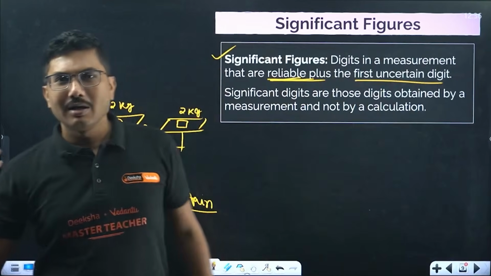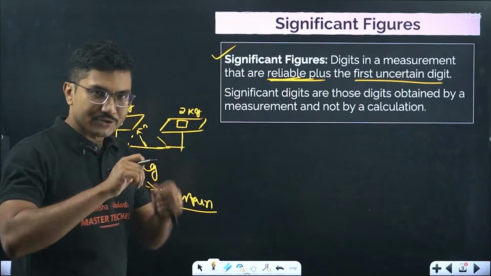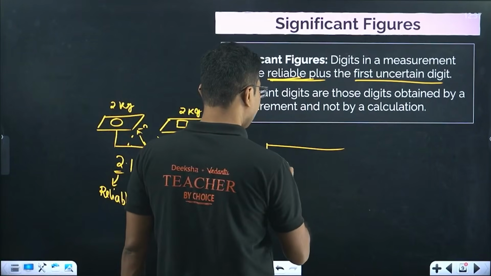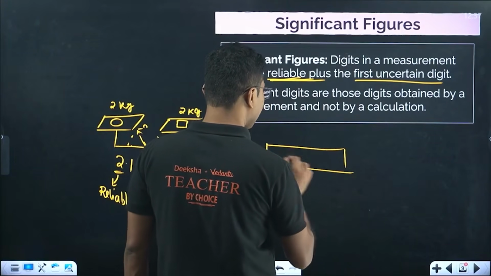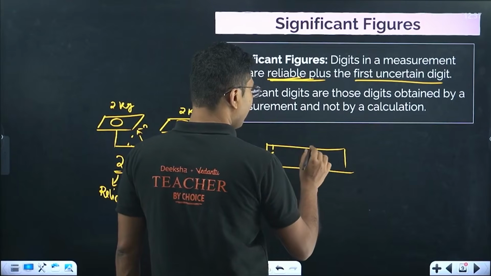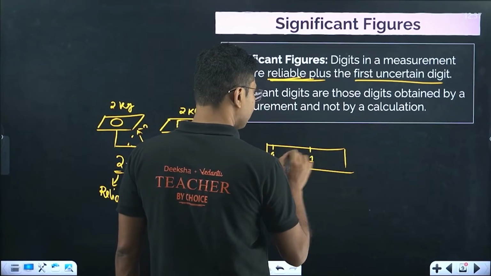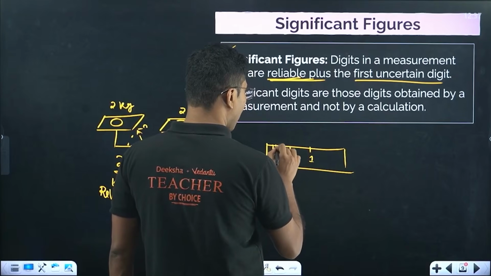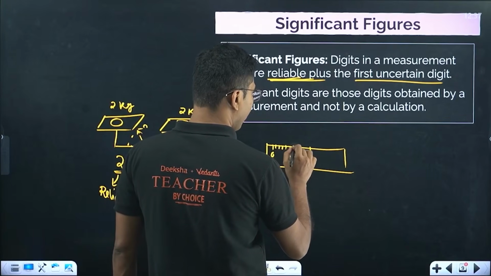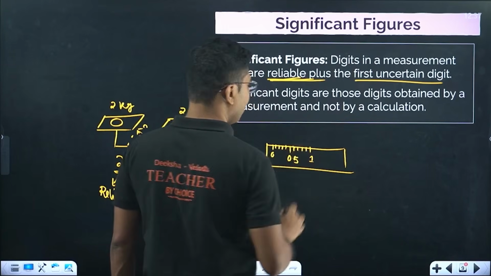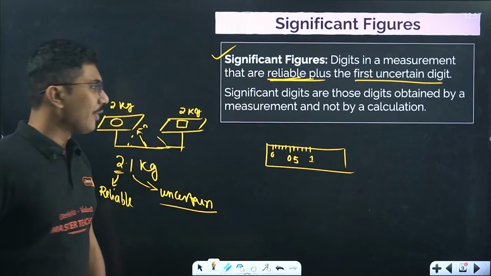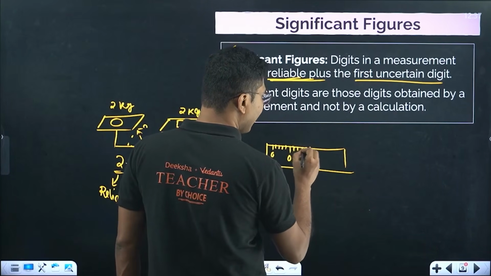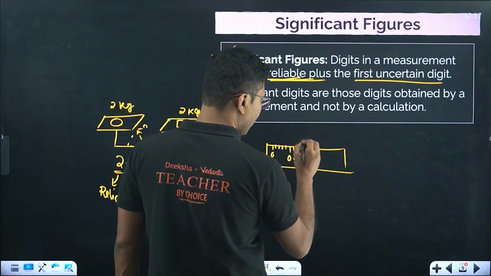Similarly, when you measure using a scale, especially during lab experiments, suppose this is 0 and this is 1, and in between we have 0.1, 0.2, up to 0.9. While measuring, you found a result somewhere between 0.8 and 0.9.